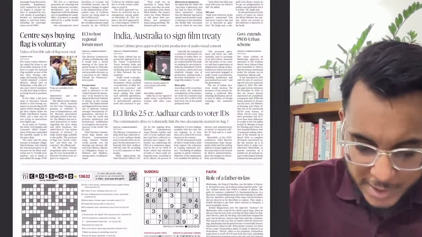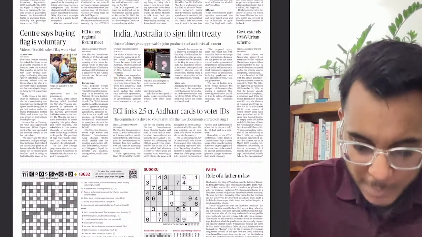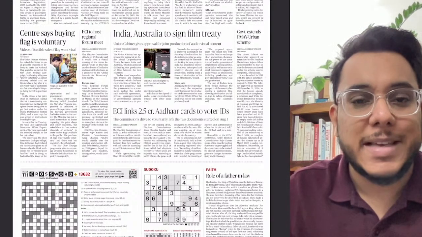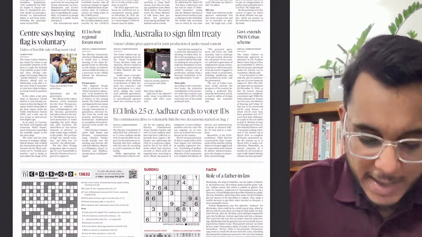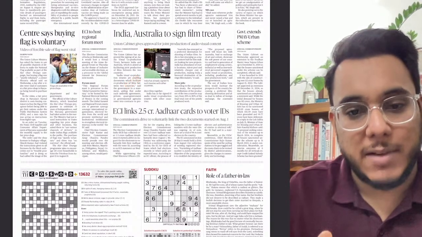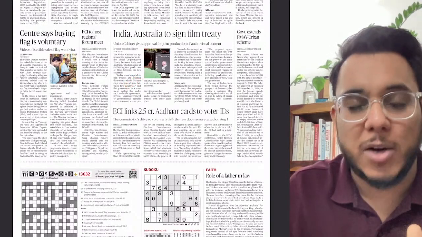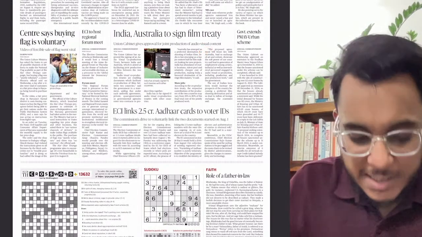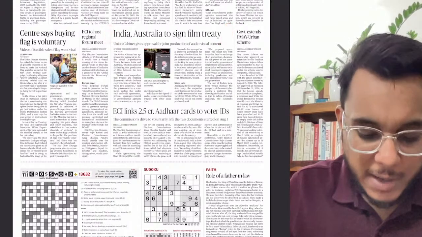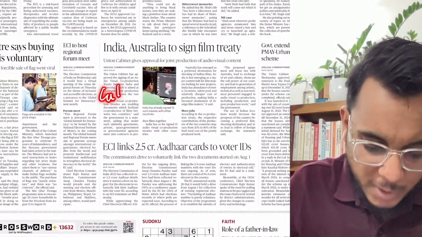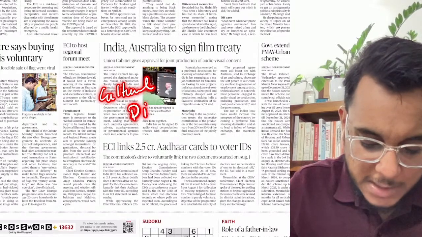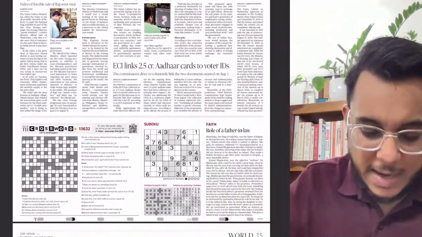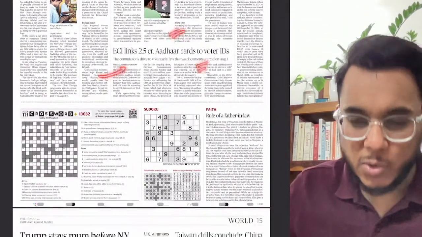Then India, Australia to sign film treaty. So basically guys, India and Australia will jointly be producing movies and audio-visual content. In this direction, the Union Cabinet has given approval that India and Australia can collaborate on this front. Fine. Now you don't need to go into too much detail, but guys, such a thing can be called an example of cultural diplomacy. Fine. Moving on, ECI links 2.5 crore Aadhaar cards to voter IDs.